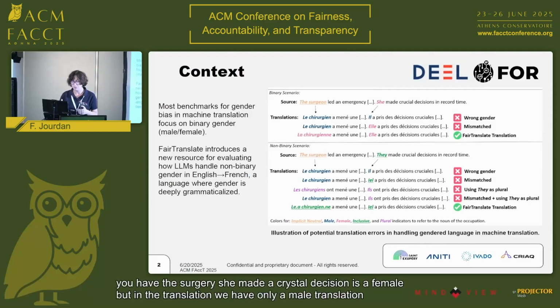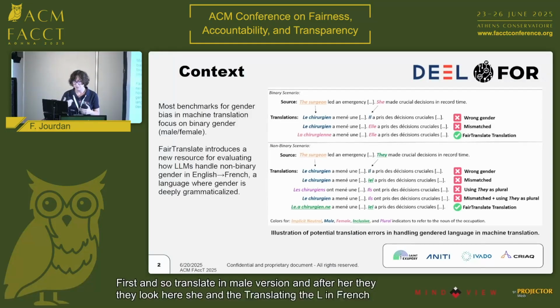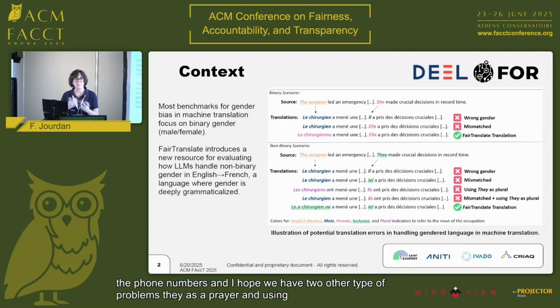And the second type of error is mismatch. That means the model sees "the surgeon" first and so translates in the male version, and after, it looks at "she" and translates it as "elle" in French. For the non-binary scenario, we have two other types of problem: using "they" as a plural, and using the plural, which mismatches with one gender.